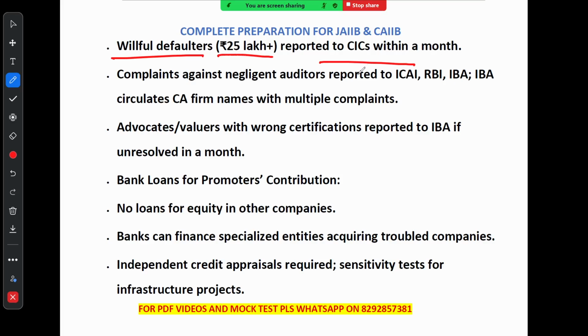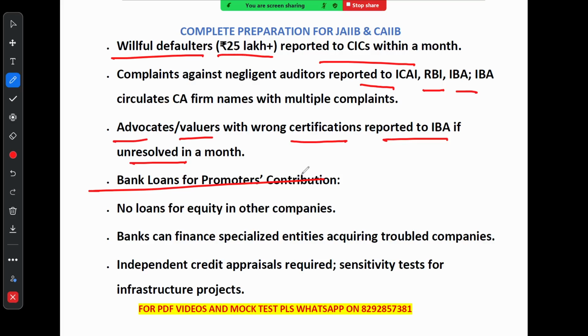If there are complaints against a negligent auditor, the bank reports this to ICAI, that is Institute of Chartered Accountants of India, the RBI and the Indian Banks' Association. The IBA also shares the names of CA firms with multiple complaints. For advocates and for valuers who provide incorrect certification, the bank will report them to IBA if the issue is not resolved within 1 month. Now regarding bank loans for promoter contributions.